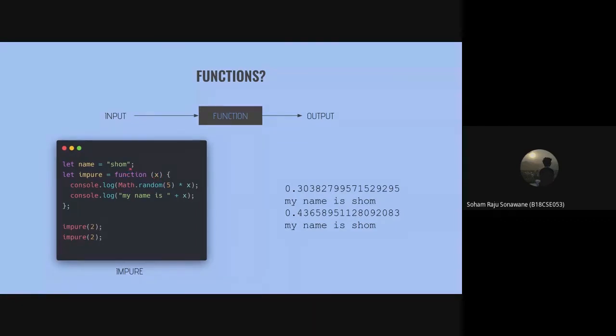Do we understand why this function is impure and what is the difference between pure function and impure functions? If yes, please give me some feedback in the chat.